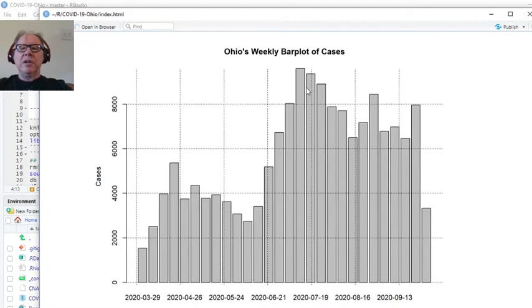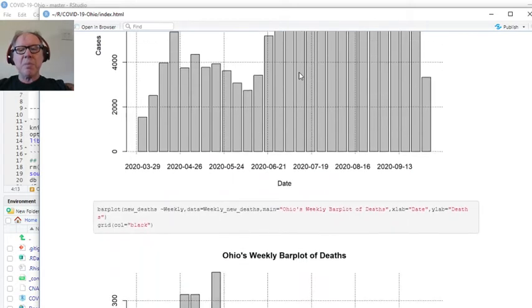So look at this. Now here's the good news. Okay, this is a bit of a stretch, but this is the big spike here. We have 1, 2, 3, 4, 5, 6, 7, 8, 9, 10, 11 weeks in a row that we fall below that big spike, and that's what I'm looking at right now. I'm looking to make sure that Ohio stays on a weekly basis below that spike right there.